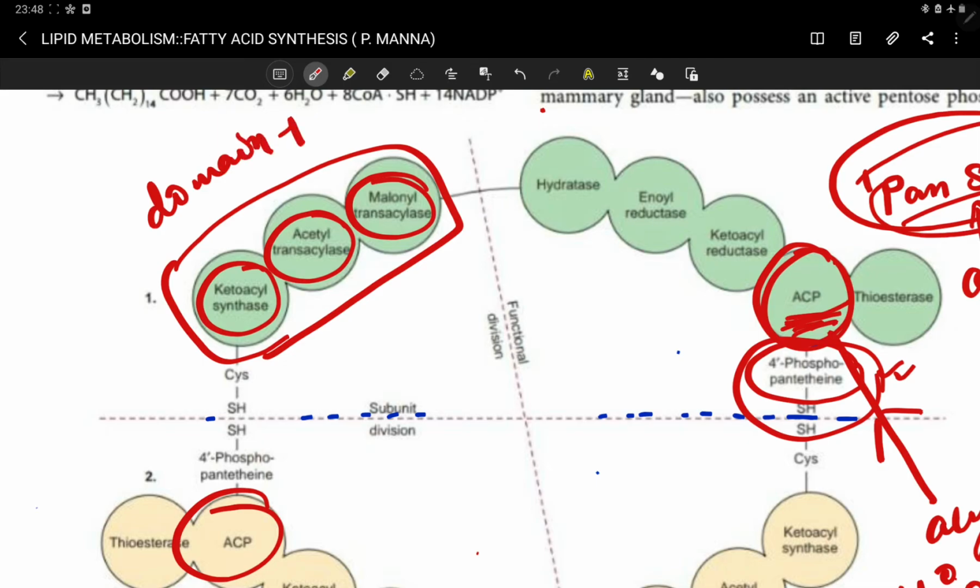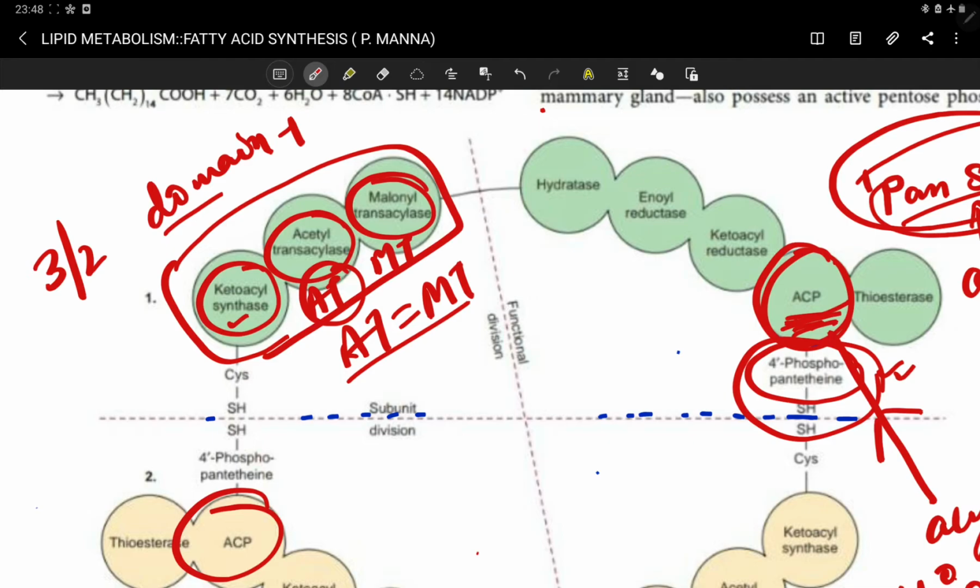Domain 1, I already told you, has 3 enzymatic activities, but the modern study says 2: the beta ketoacyl synthase, and acetyl transacylase and malonyl transacylase as a single enzyme.